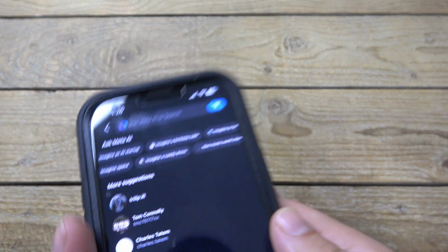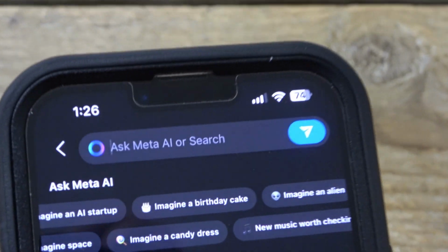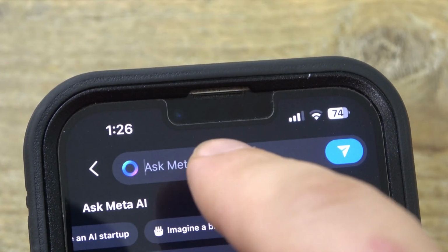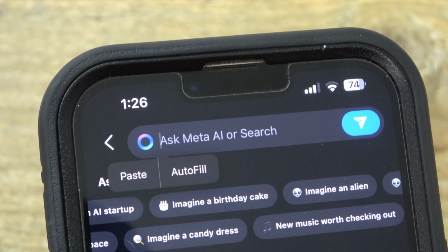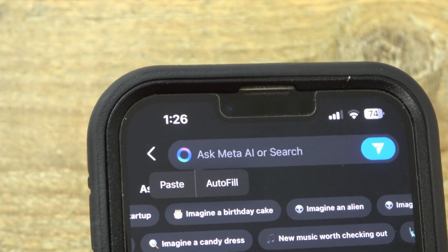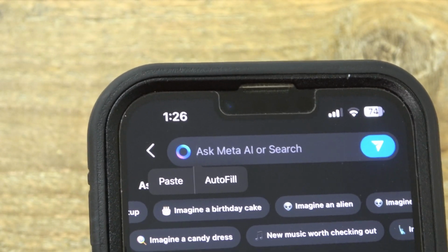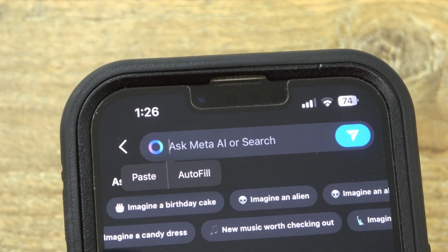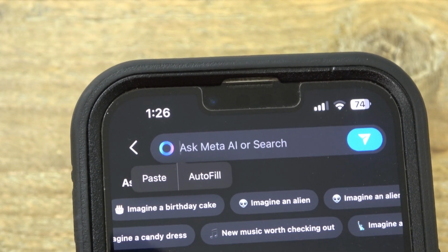Take your phone, right? I'm going to open up Instagram here. Give me just a moment. On the very top, when you open your Instagram, right? Let me zoom in here a little bit. So Instagram is open, you hit your messages. Once you open your messages, on top here is an AI search engine. So what you're going to do is just ask AI to imagine you as something. It's that simple. So let's say I want AI to imagine that I'm fighting a dragon.